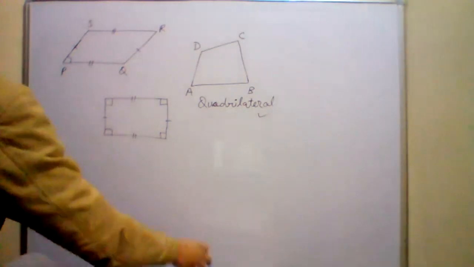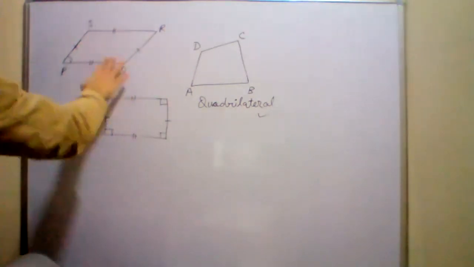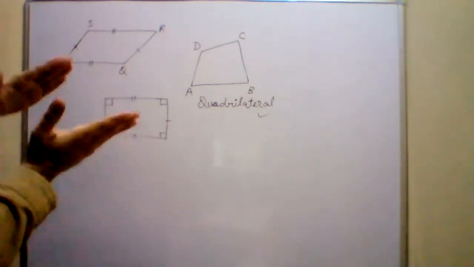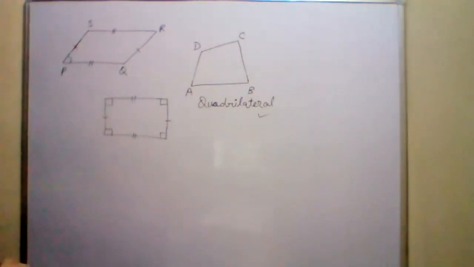अगर मैं parallelogram को पकड़ के ऐसे सीधा कर दूंगा तो क्या बन जाएगा? तब rectangle. Am I right or not? Parallelogram को पकड़ के ऐसे करके सीधा कर दें उसको तो क्या बन जाएगा? Rectangle. Then it will form a rectangle. Okay, because उससे क्या होगा? All the angles will become 90 degrees. Okay.